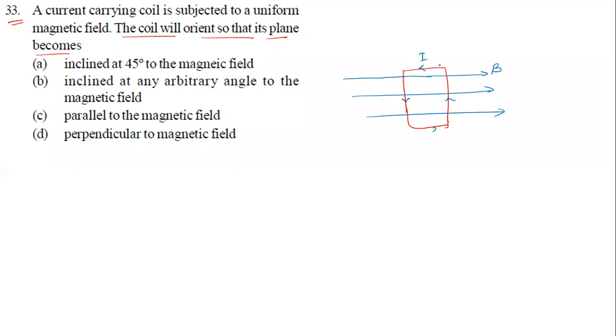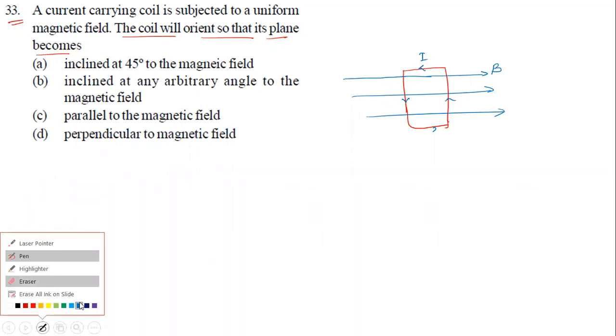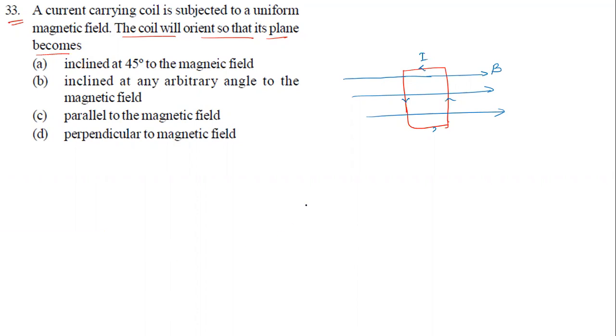Because of this current and the presence of the magnetic field, this coil is going to experience a torque. The torque is given by the formula tau equals MB sine theta. So the torque acts on this and it will start rotating.